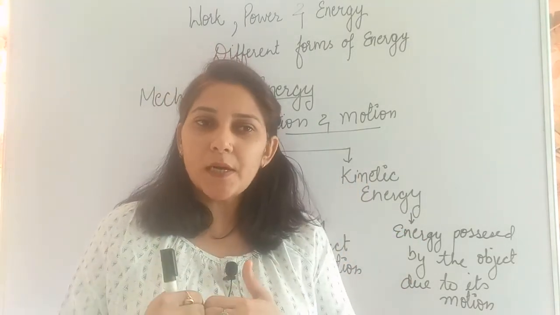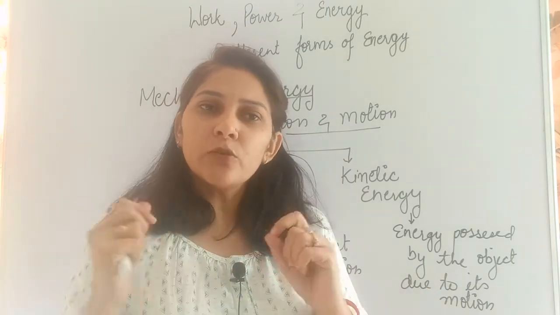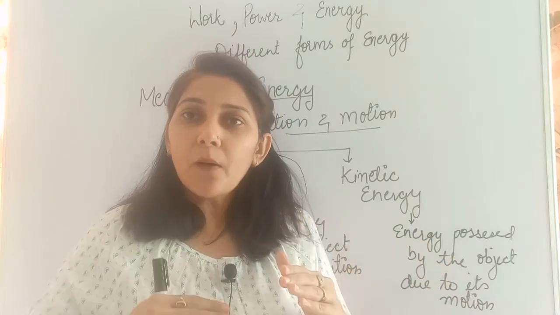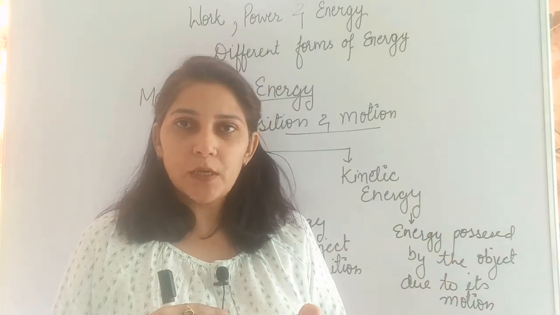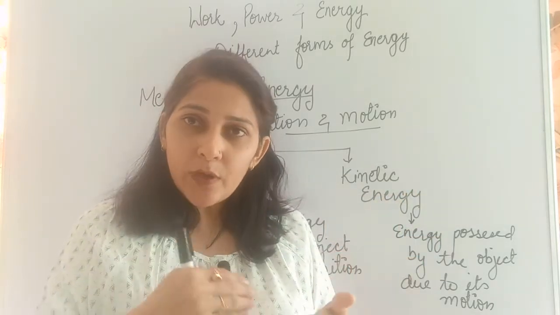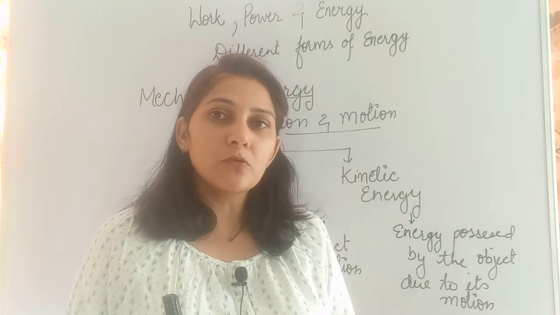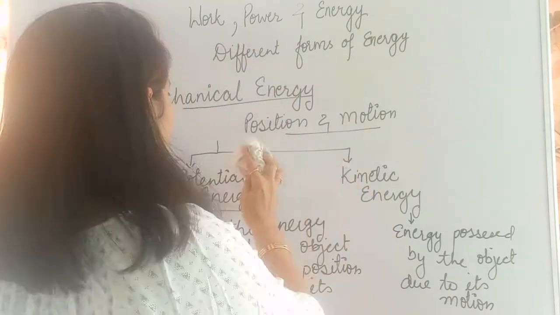Till now you have studied that potential energy is equal to mgh. You just wrote down that formula, but from where that formula comes, that we are going to learn today. You learned that kinetic energy is equal to half mv square. From where we got that formula, today we are going to learn that too. Okay, so let's start with potential energy first.